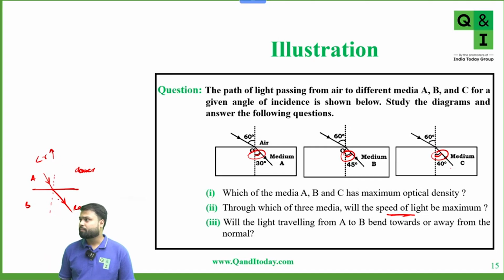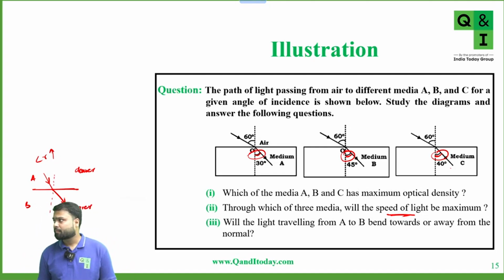Yes or no? If light is going from denser to rarer, can we say that it will bend away from the normal? If medium B is denser than A, then we can say, yes, if light is going from rarer to denser, then it will bend towards the normal. If light is going from denser to rarer, then it will move away from the normal. Yes or no?